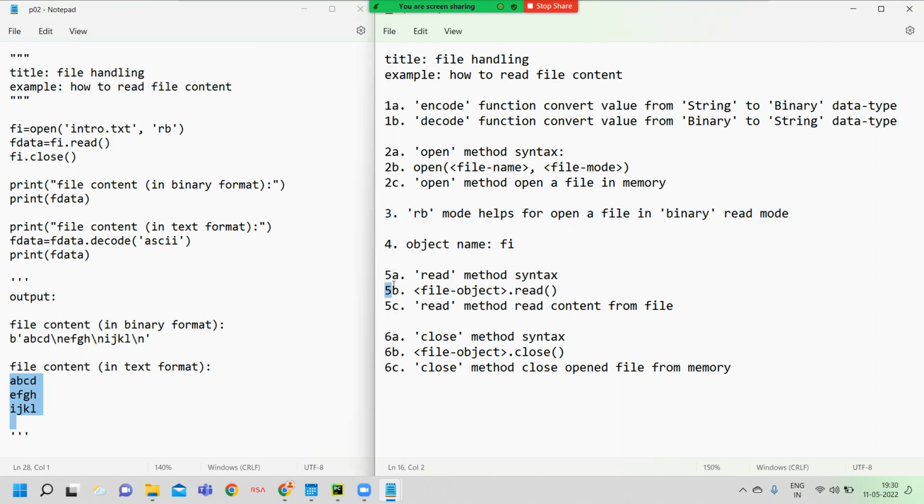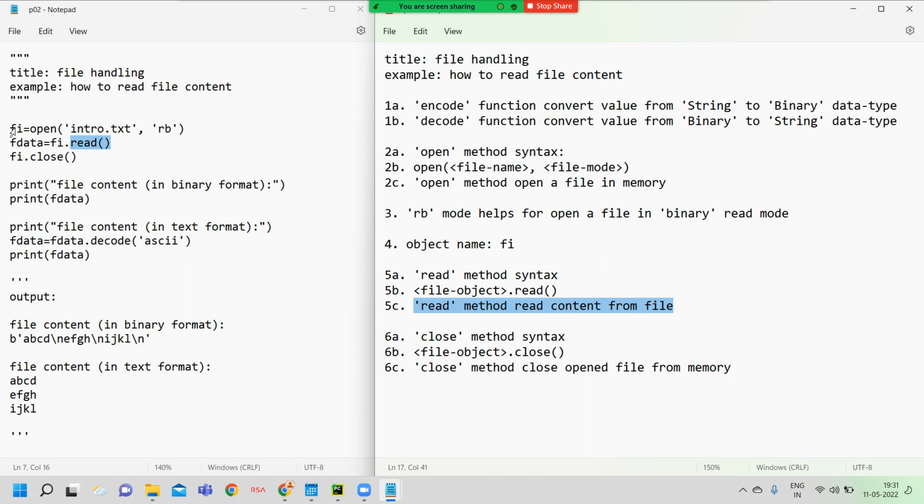Here we mention the syntax of the read method. Compulsorily we should mention the file object. Here the file object name is fi, and here we call the read method. What is the purpose of the read method? The read method reads content from the file.